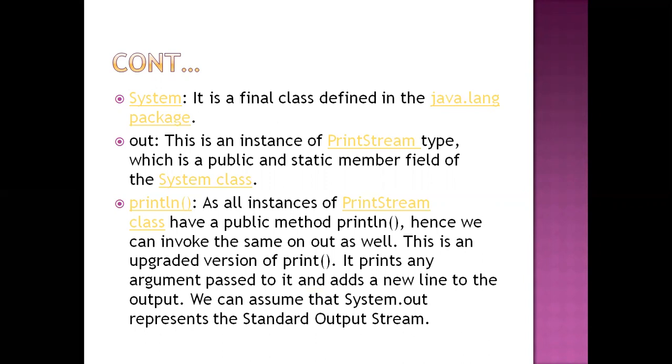And the third thing is println. Whatever argument we write inside the println, the responsibility of the println method is to print it in your console. As all instances of the PrintStream class have the public method println, we can invoke the same on out as well.